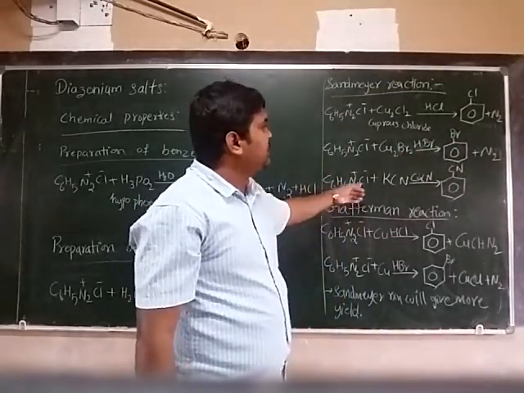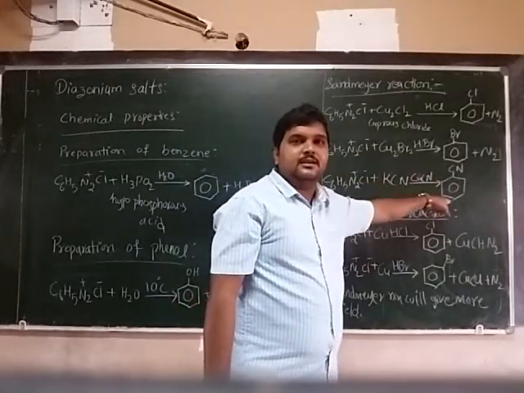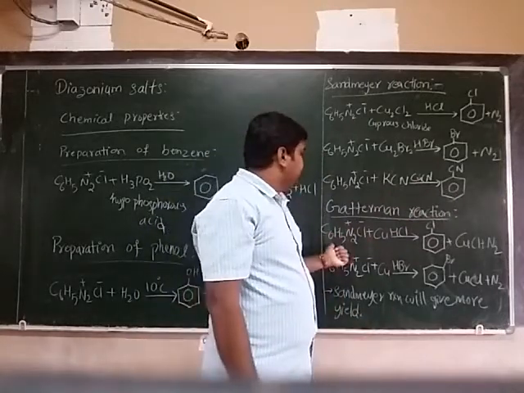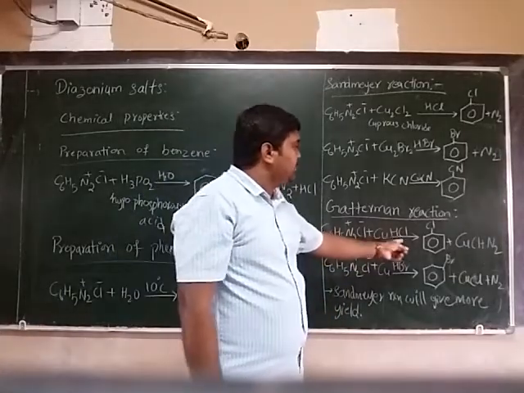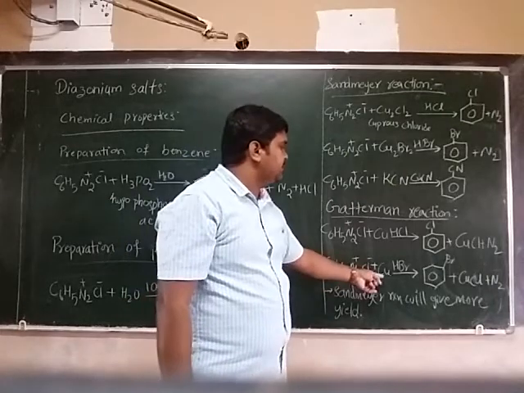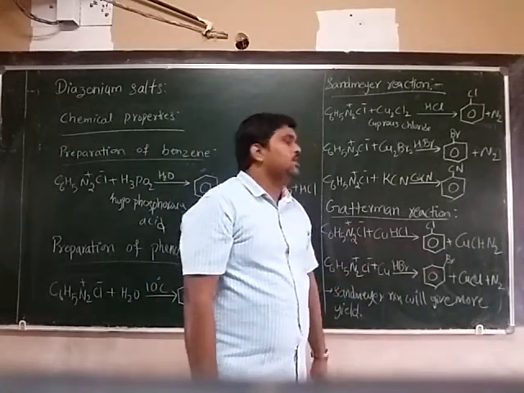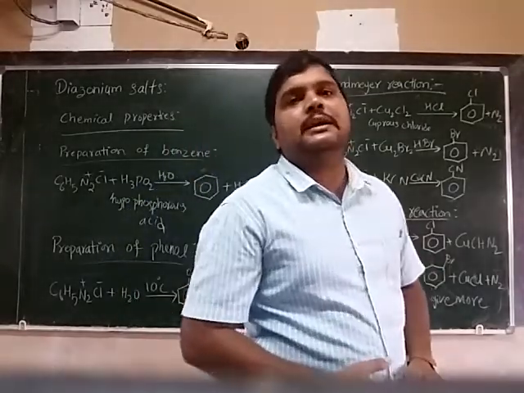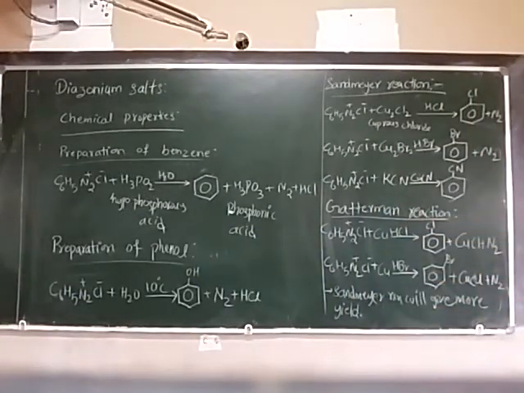Benzene diazonium chloride with potassium cyanide, in the presence of copper cyanide, we will get the cyanobenzene. Gattermann reaction: benzene diazonium chloride when reacts with copper, in the presence of HCl, gives chlorobenzene. Benzene diazonium chloride with HBr and copper powder, we get the bromobenzene. Sandmeyer reaction gives more yield than Gattermann reaction. These are the few chemical properties.